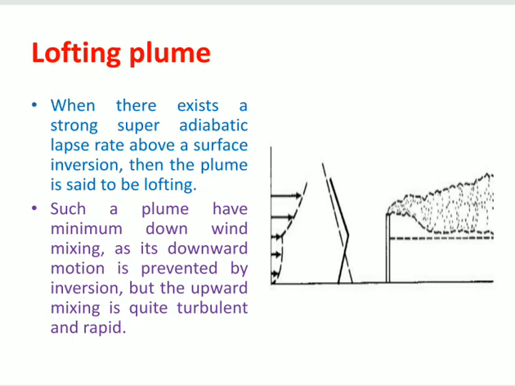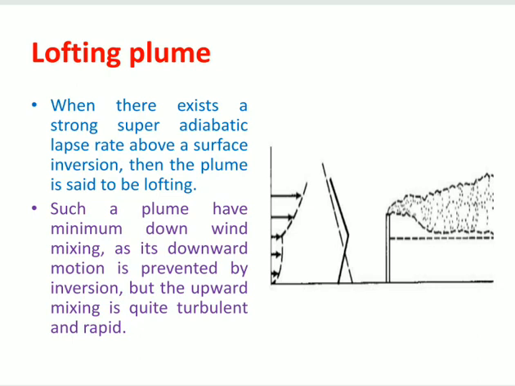So that is the speciality of inversion. If the inversion layer contains pollutants, it cannot allow the pollutants to escape out of the inversion. And if the pollutants are outside of the inversion, it will not allow the entry of pollutants inside of the inversion zone. Understand or no? So in that case, whenever the height of the chimney is higher than the inversion layer, in that case the plume is called a lofting plume.